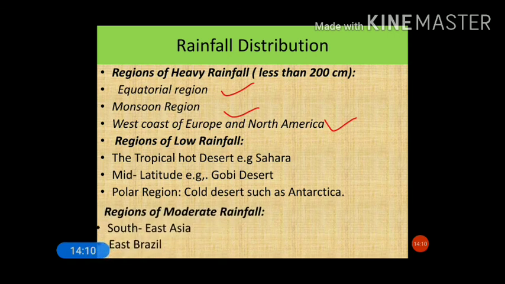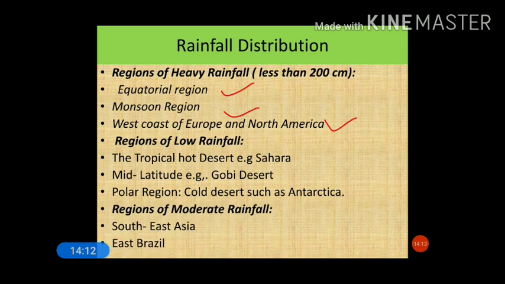And lastly, the areas with moderate rainfall, that is Southeast Asia and Brazil, are the areas that receive moderate rainfall, between 100 to 150 centimeter. And the areas that receive rainfall less than 50 centimeter or less than 100 centimeter are generally termed as the region of low rainfall. So this is all about the distribution of rainfall and types of rainfall.